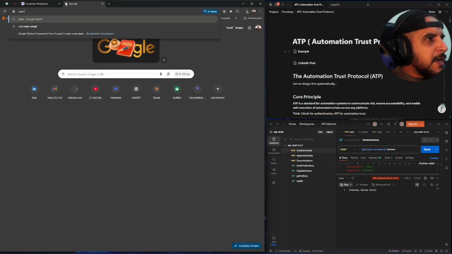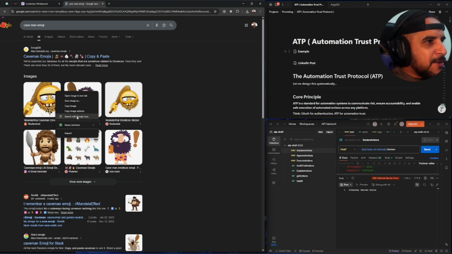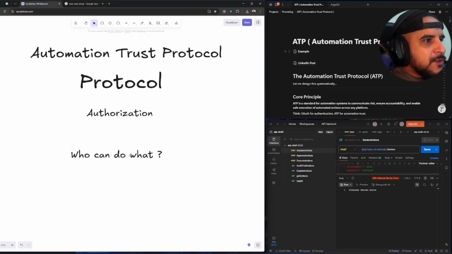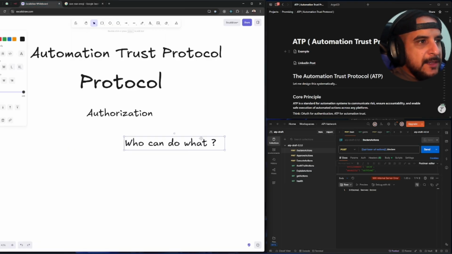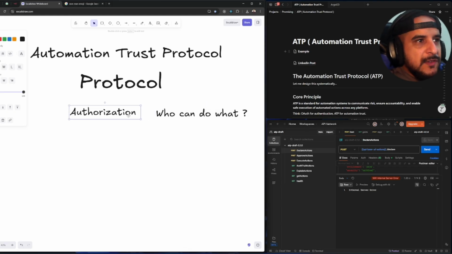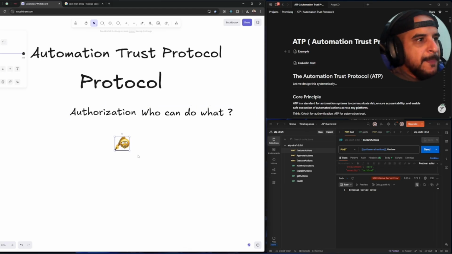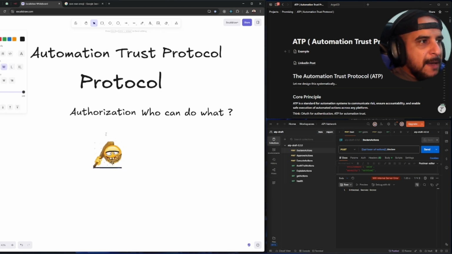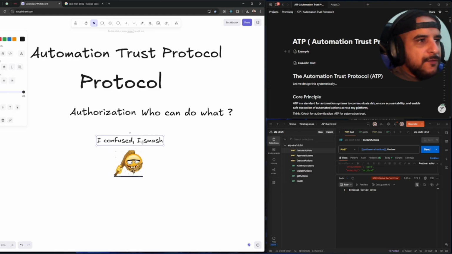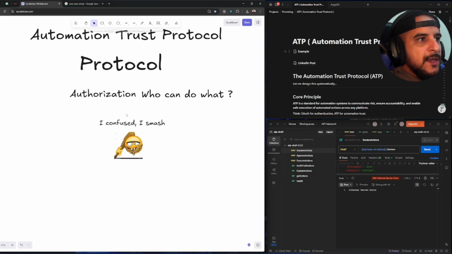Let's just get an emoji, a caveman emoji. I like this emoji. So what happens is, when you select authorization and we define it, people get a false sense that they understand what authorization is, based on the meetings and so on. What's going to happen? I confused, I smash, right? And the output based on that, we go to different teams, and you're going to see different types of authorization implementation.